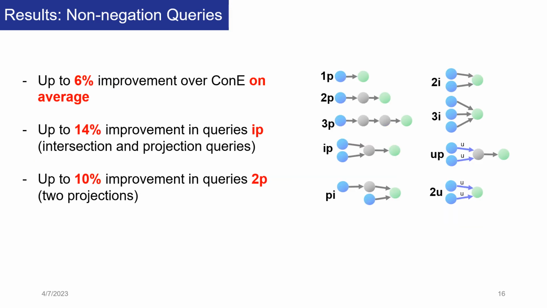For the results of answering non-negation queries, CyIE achieves significantly higher performance than baseline models, and we observe that these results are consistent across the three benchmarking datasets. These query structures are the combination of projection operators with logical operators. Up to 6% improvement over ConE on average, and specifically up to 14% improvement in query IP, intersection and projection queries, and up to 10% improvement in queries 2P, or 2 projections.